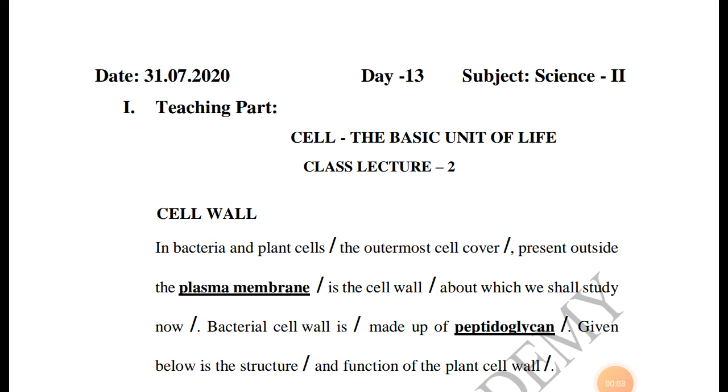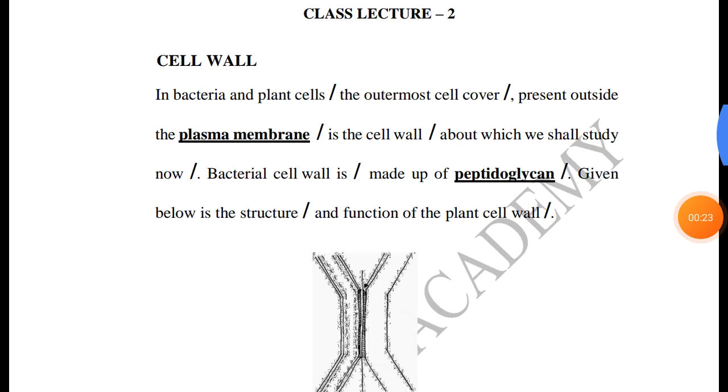Cell, the basic unit of life, class lecture 2. Cell wall. In bacteria and plant cells, the outermost cell cover present outside the plasma membrane is the cell wall, about which we shall study now. Bacteria cell wall is made up of peptidoglycan. Given below is the structure and function of the plant cell wall.